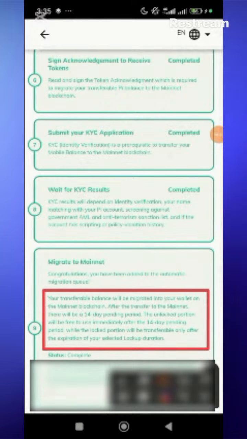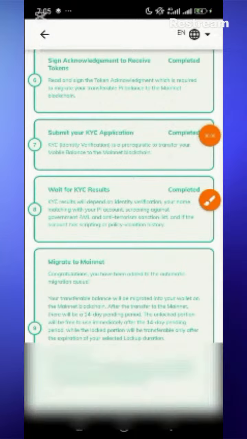let me just summarize it. Upon migration, when your token is migrated, you will have to wait a 14 days pending period. The unlocked portion will be free for use immediately after the 14 days pending period. That is to say, when you are migrated, you will not have access to it immediately. You will wait 14 days. Then after 14 days, you can have access to the unlocked portion, while the locked portion will be locked until the duration you locked it for. So when you click on that, it migrates to mainnet.